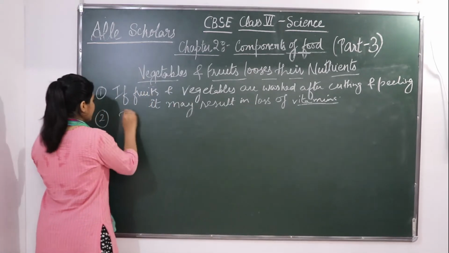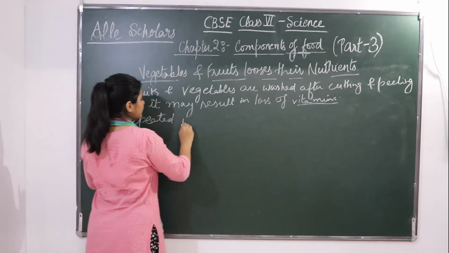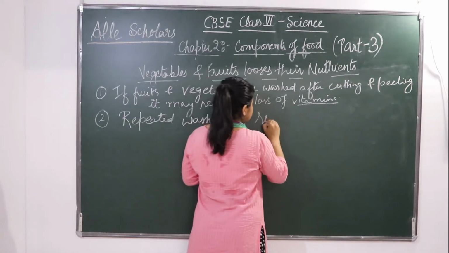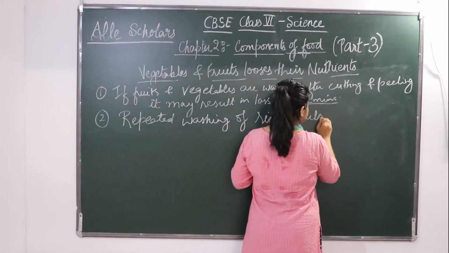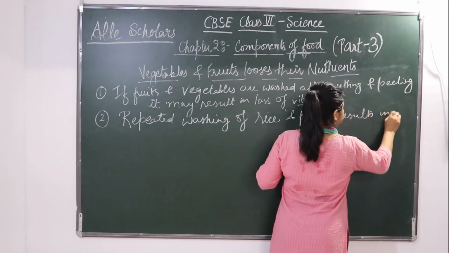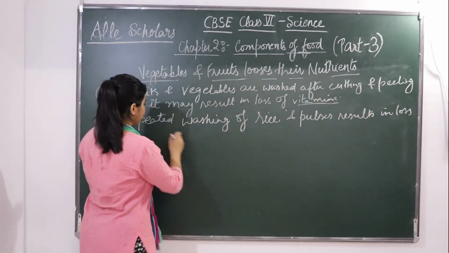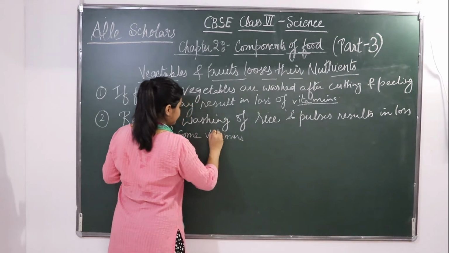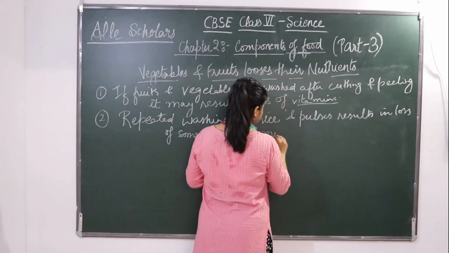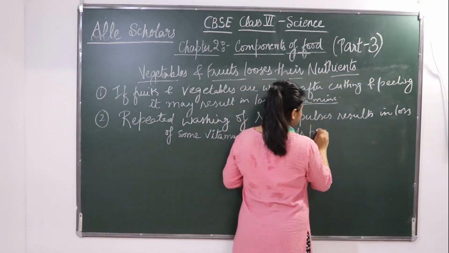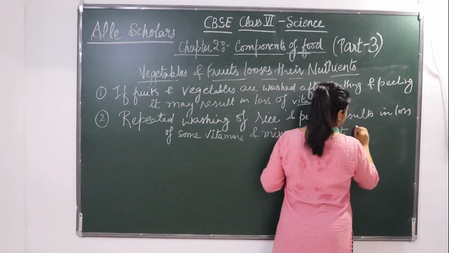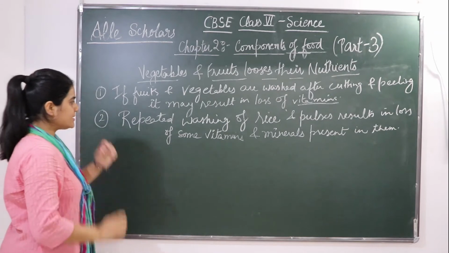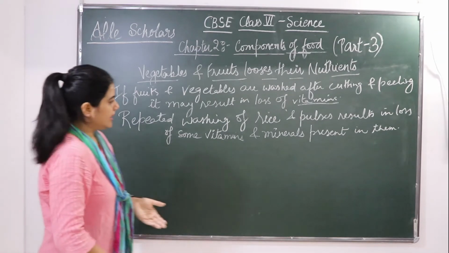So repeated washing of rice and pulses results in loss of some vitamins and minerals present in them.